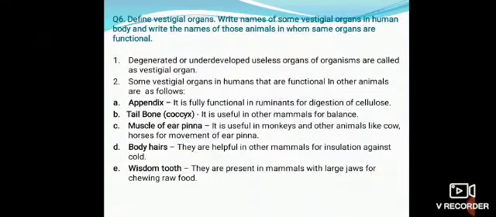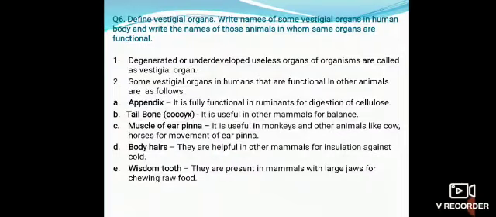Question number 6. Define vestigial organs. Write the names of some vestigial organs in human body and write the name of those animals in whom same organs are functional. First point, that is the definition. Degenerated or underdeveloped useless organs of organism are called as vestigial organs.